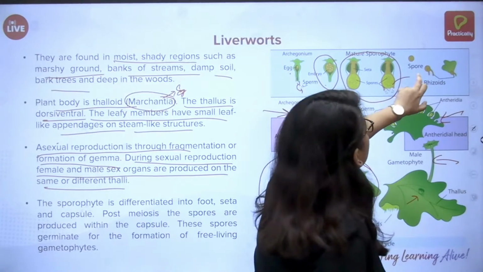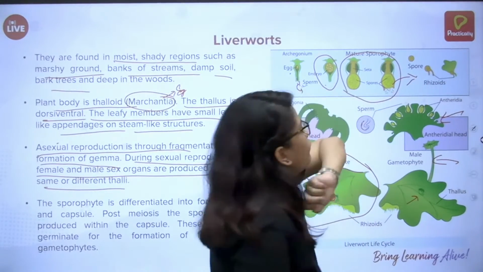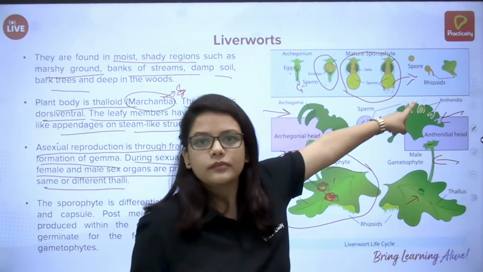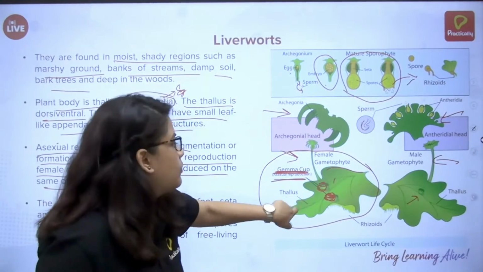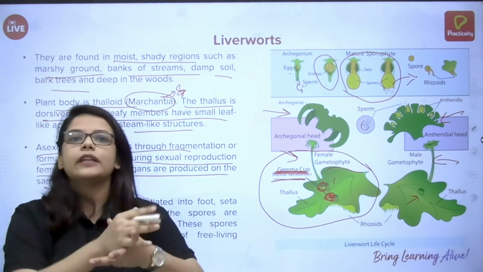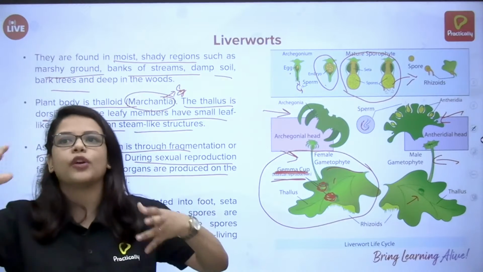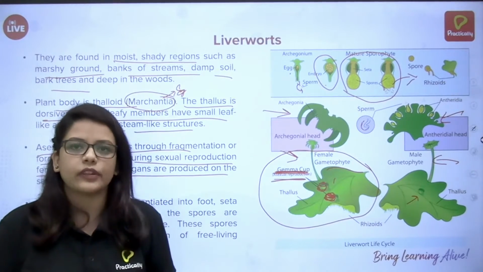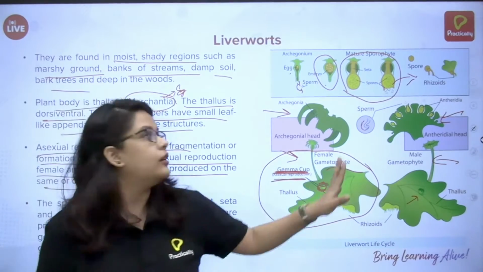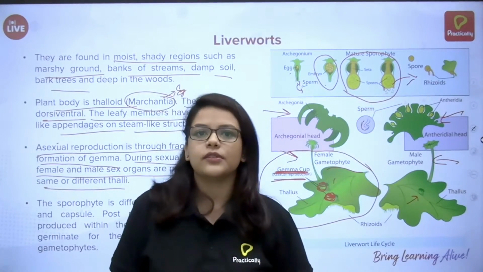These spores help in the formation of rhizoids, here a smaller rhizoid and here a mature rhizoid. So they are reproducing via spores. They have fertilization, formation of diploid organs and everything, but the actual reproduction is taking place via the spores.